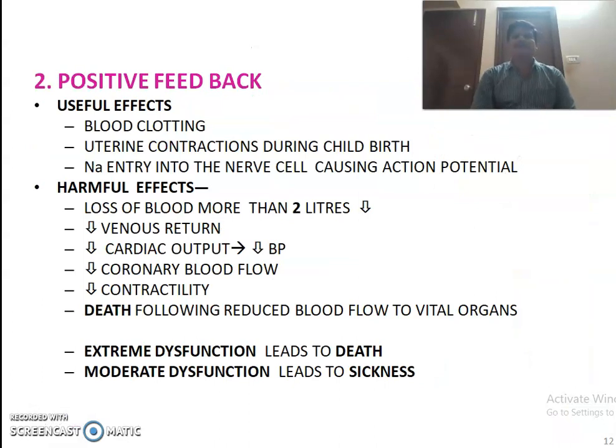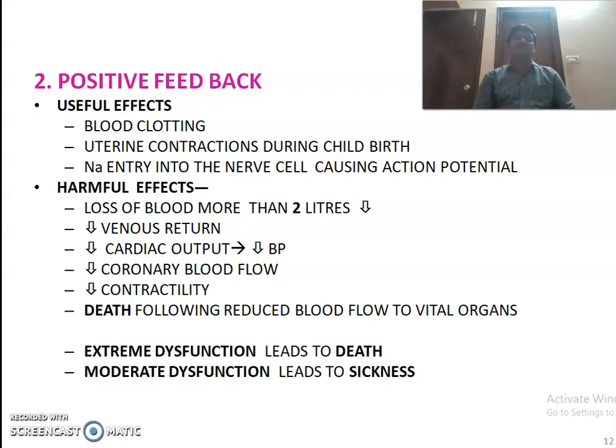Apart from useful effects, there are some harmful effects. The loss of blood: when the blood loss is more than 2 liters, there is a decrease in venous return. When the venous return is decreased, which means the blood that reaches the heart is less, the cardiac output is also reduced. When the cardiac output is reduced, ultimately the BP is also reduced.